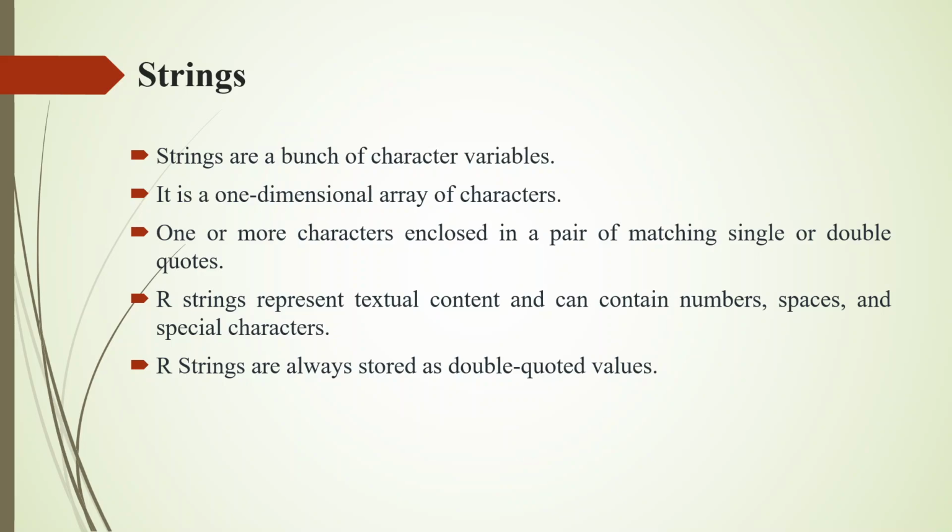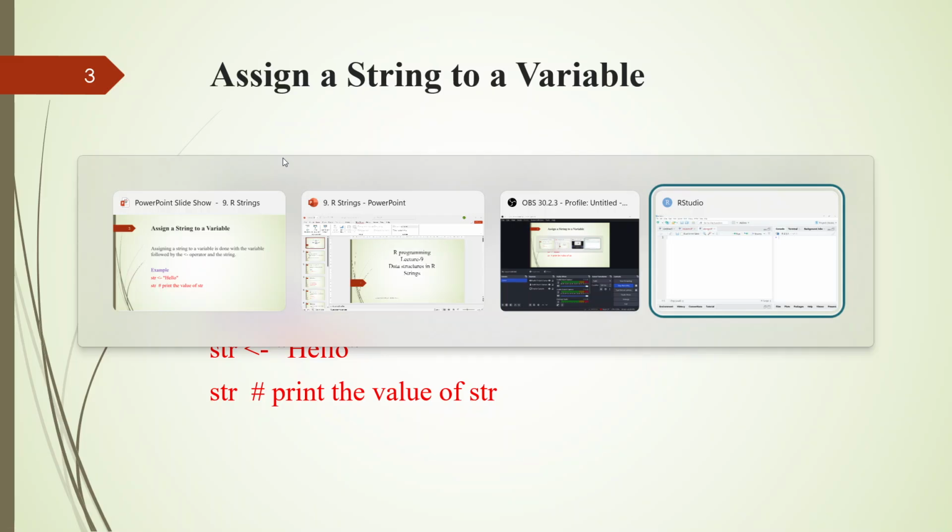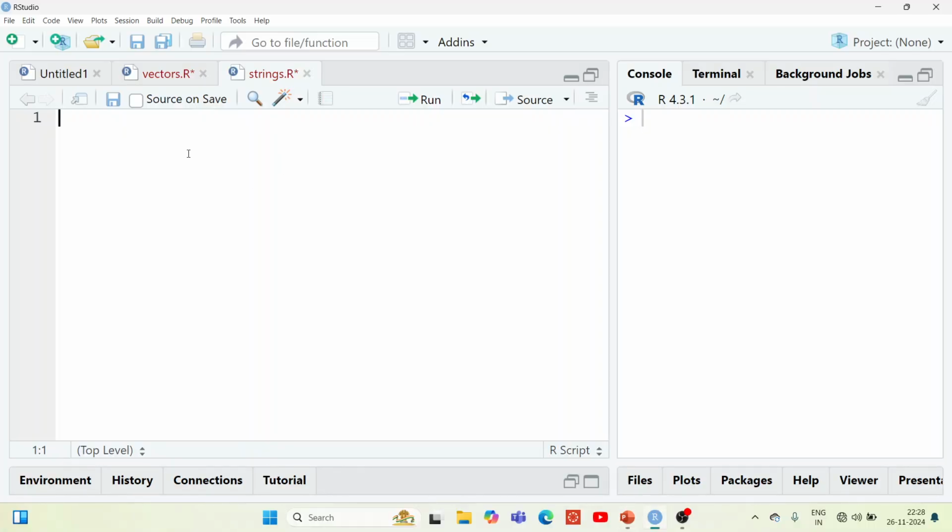Normally in R, strings are stored as double quoted values. Even if you give the string value with single quotes, it will store it as a double quoted value. So let me explain and show you the difference. Suppose I want to create string 1.